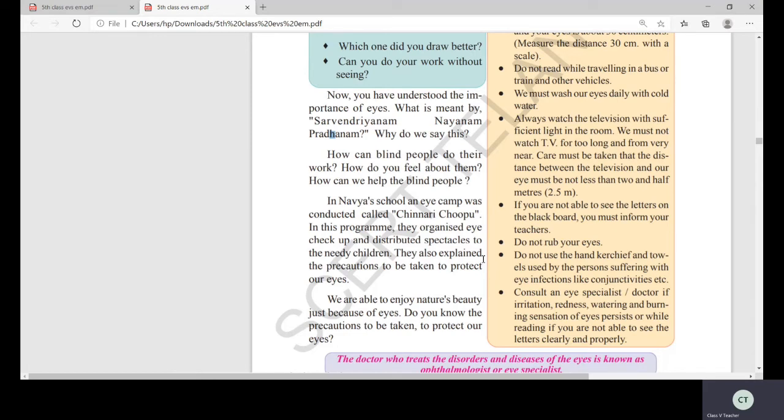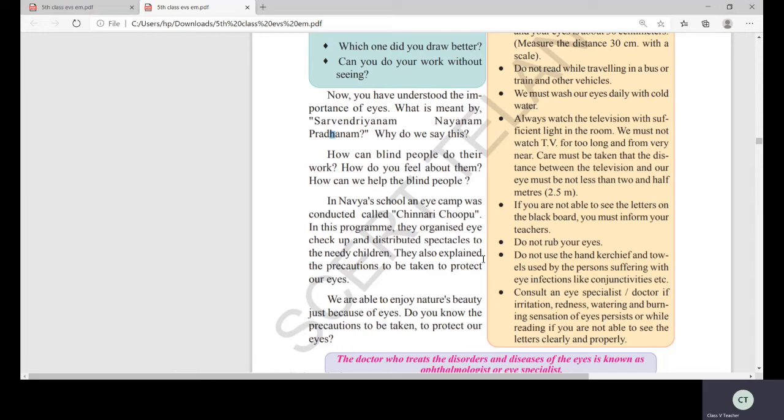Yes, there is no option, because if you want to see the beautiful world, if you want to see the exciting things, your eyes should be perfect. See, nowadays every small child has spectacles. Why? Because the quality of the food they are eating is very poor. Last class we discussed the junk food. If there is no nutritious food, how will you get good eyesight, isn't it? So don't worry. There are some precautions. How to take the precautions? If you practice this, there will be no use of the spectacles.